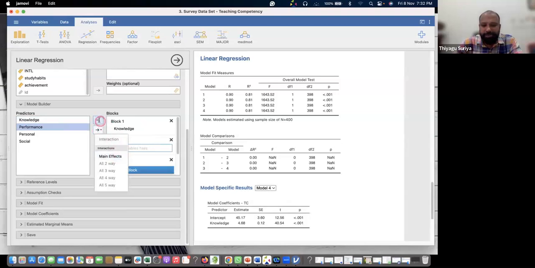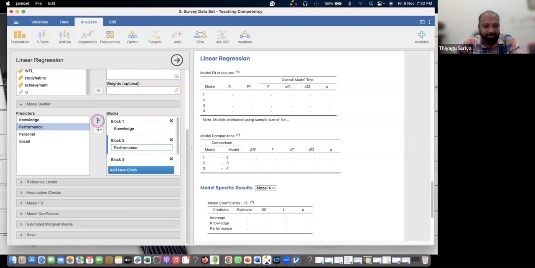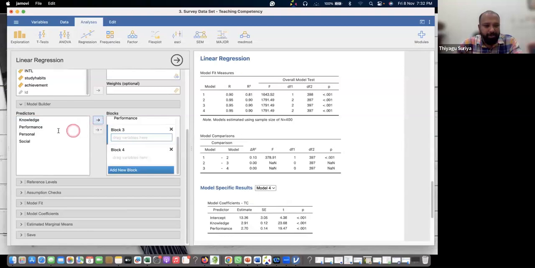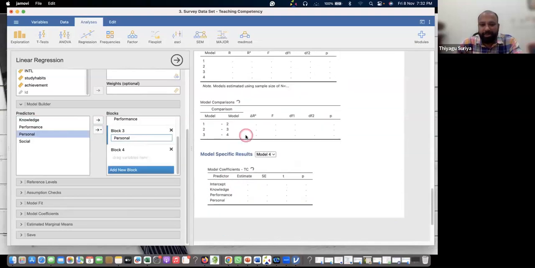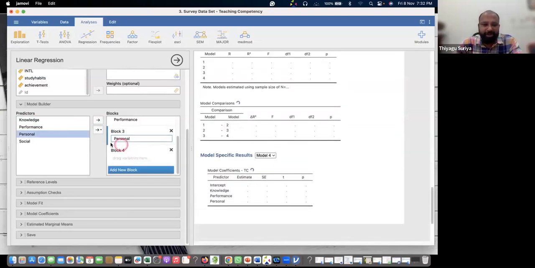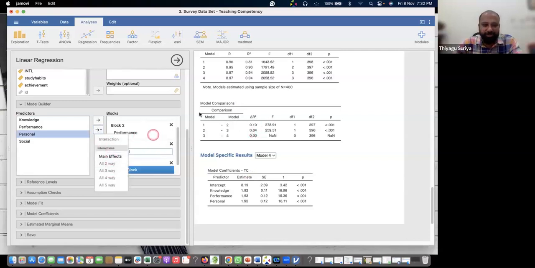You can see that the interaction effect, everything is there. Just go into the next one, block 3. I'd like to go with personal; select personal and put it there. Now you can see everything comes. Suppose you want to see the main effect instead of the interaction effect, you can choose whichever effect you want. Okay, now you can see this.